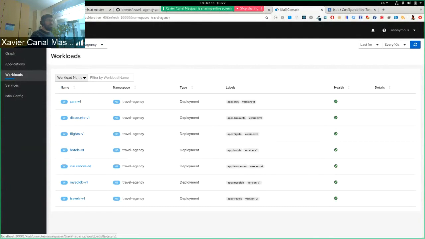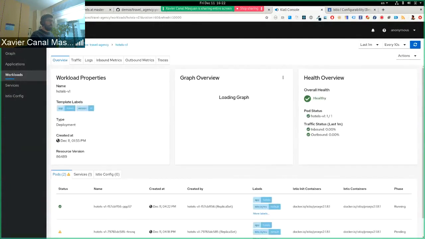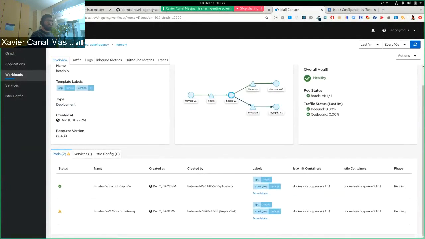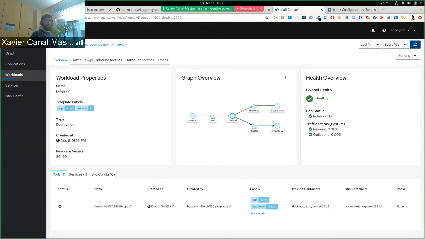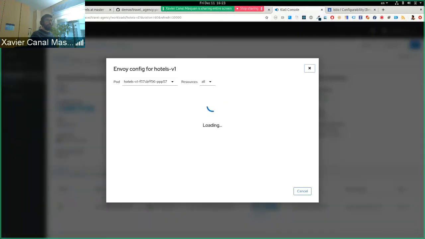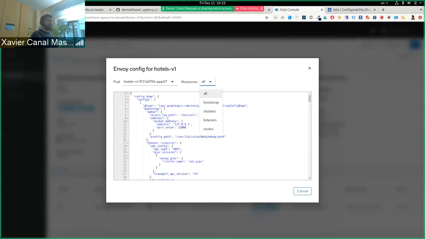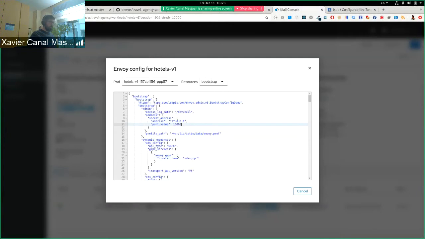The hotel should be restarted. Yes, it's creating a new pod. Maybe my environment's a little slow, but yeah, I think we have it. Everything is healthy. So we could show again the bootstrap of the hotels one.